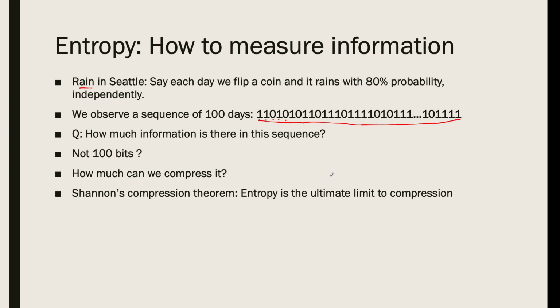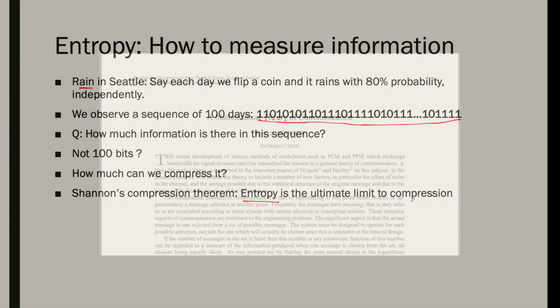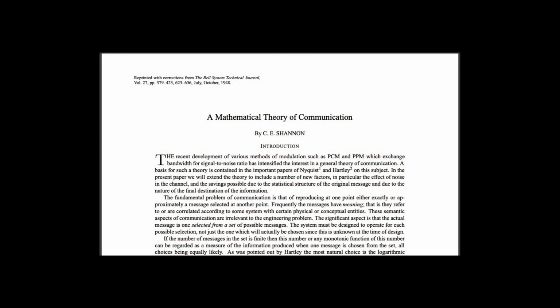Shannon's compression theorem, the central thing I want to talk about, is that in order to compute this, we have to compute the entropy of this variable that becomes 1, let's say with probability 80%. And after we compute the entropy, then entropy is the ultimate limit to compression for any sequence. In 1948, Claude Shannon wrote his landmark paper that single-handedly defined what is information, what is entropy, proved his compression theorem that we're talking about today, that entropy is the limit of compression, and also found the limits of reliable communication in the presence of noise, which is another story.